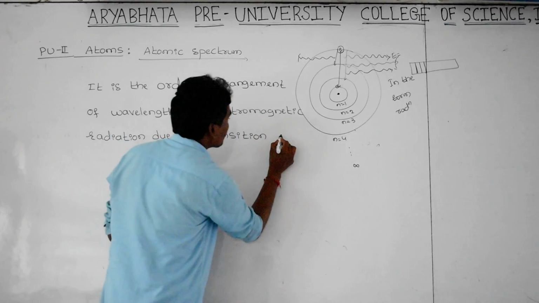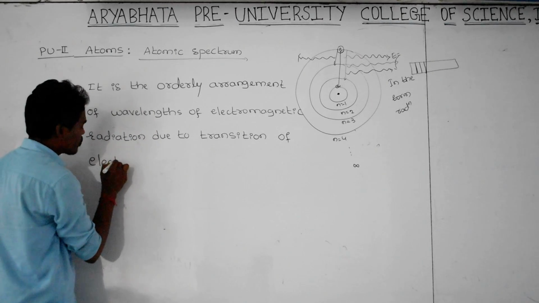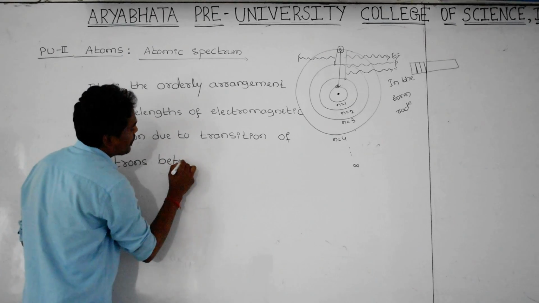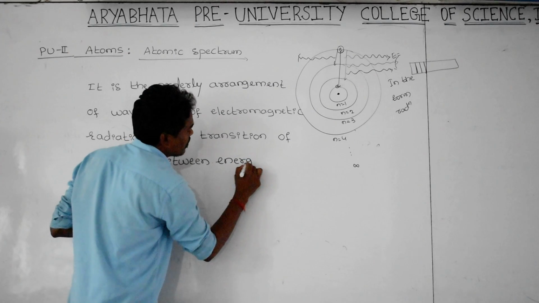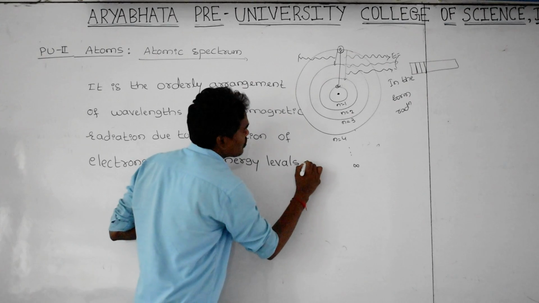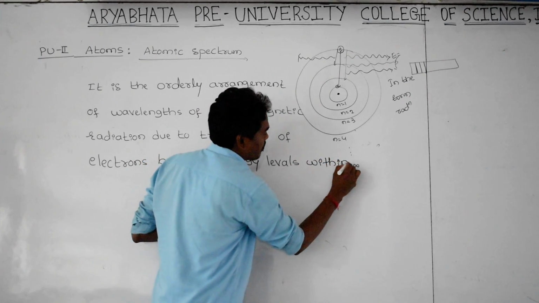Due to transition of electrons between energy states or between energy levels within an atom. Within an atom means in the atom.